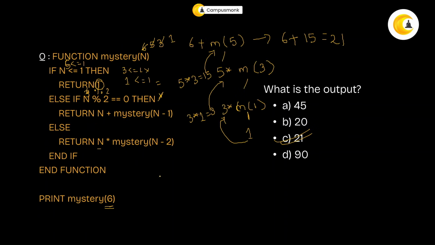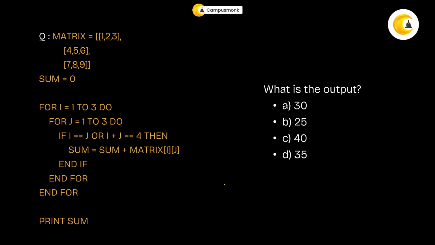Now, again, this was also a recursion question, okay? So usually be prepared to get a few recursion pseudocodes in online tests. Looking into this question, okay? So it says matrix. Now this is not written properly, so I'll just put it up properly. It's easy to understand. This is the given matrix and the sum is equal to 0, correct?